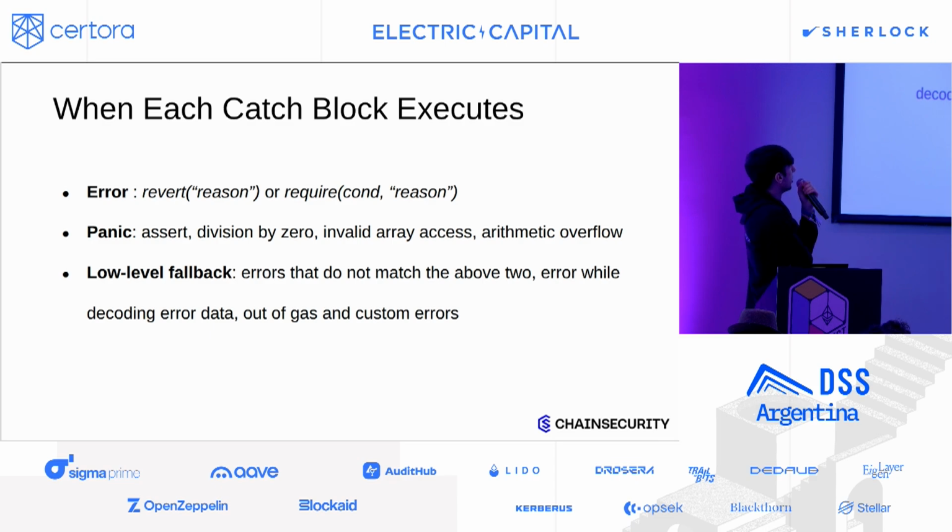And the low-level fallback is any errors that do not match the above two. So, for example, decoding the error data of the error or the panic, if this fails, would then be caught in the low-level fallback clause. Also, out of gas and custom errors would fall back into that one.